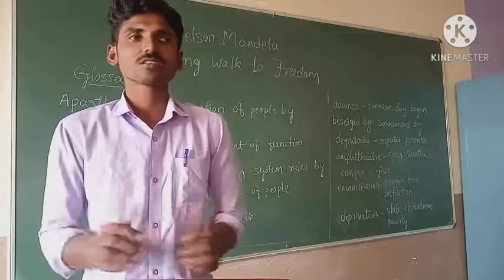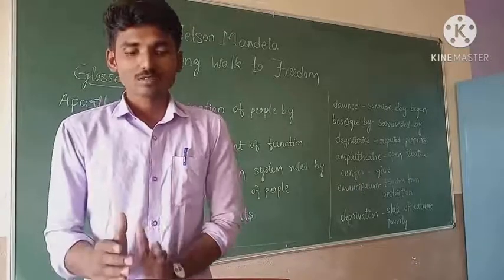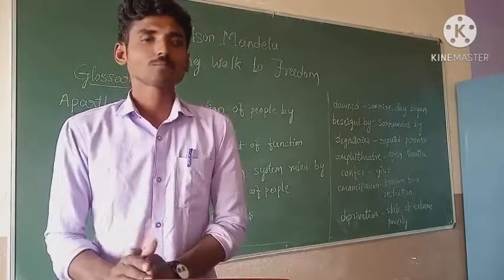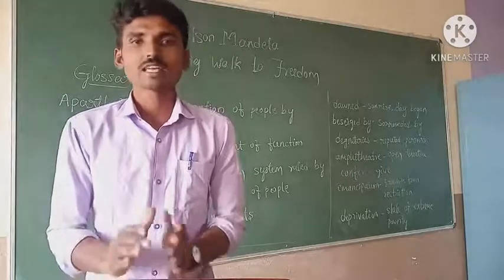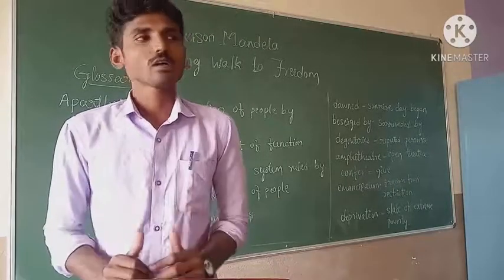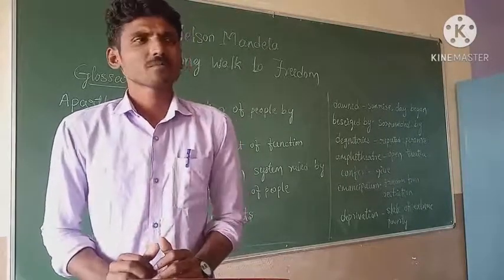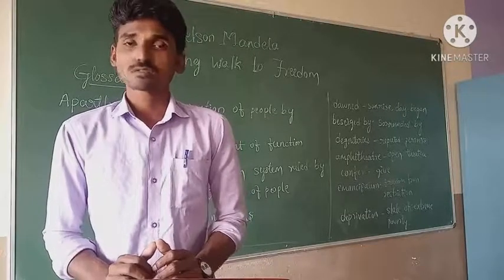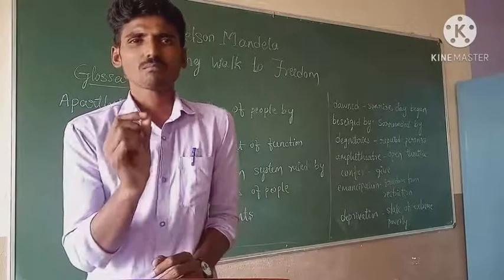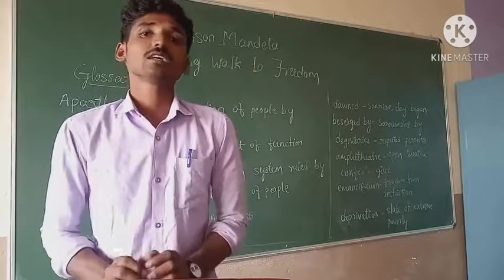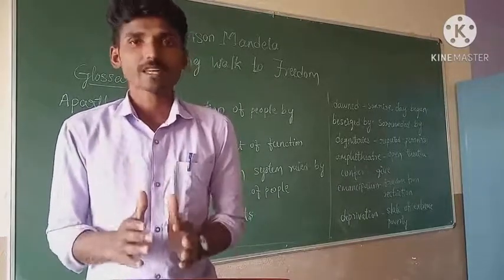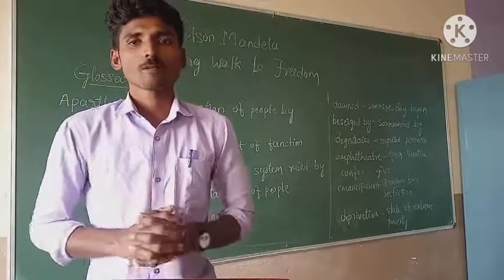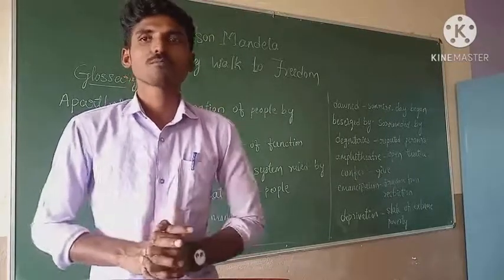So in South Africa and in United States of America, the apartheid system was there, but now it is gone completely. Having said that, there are also some places where apartheid is still there.